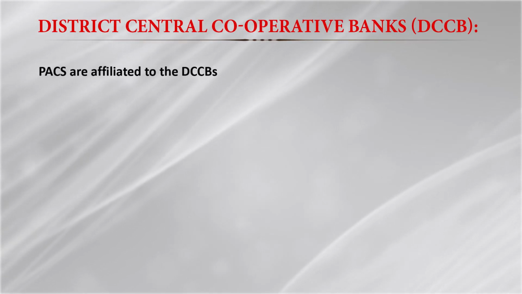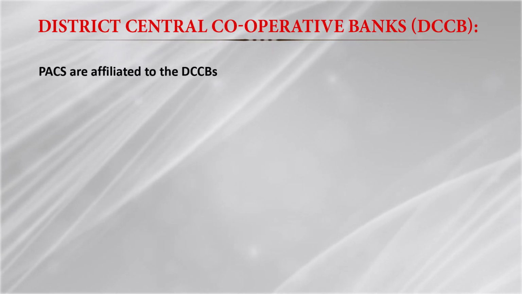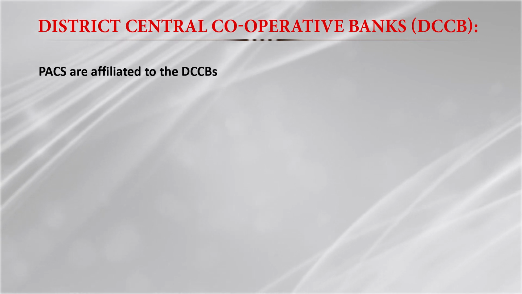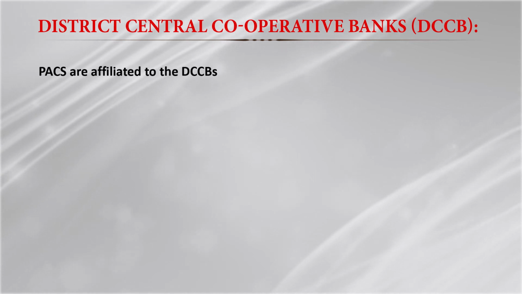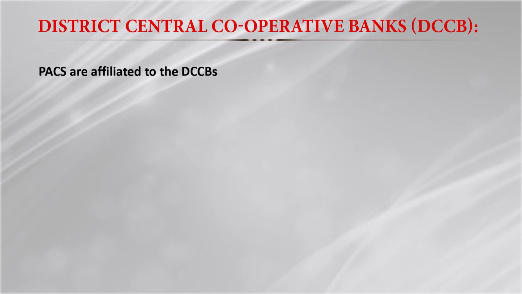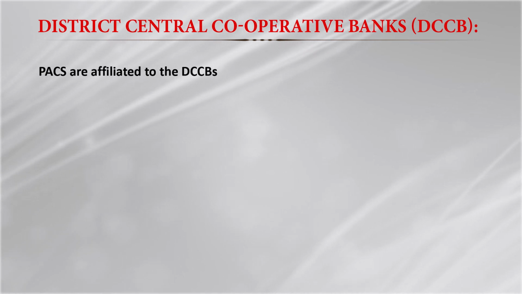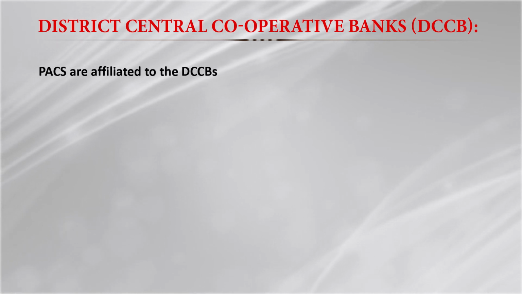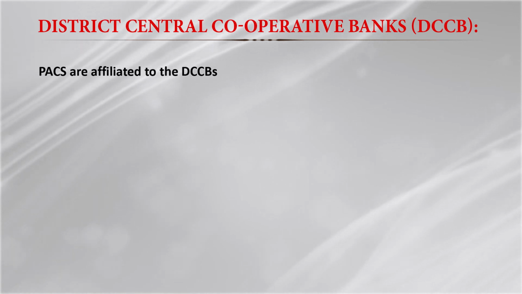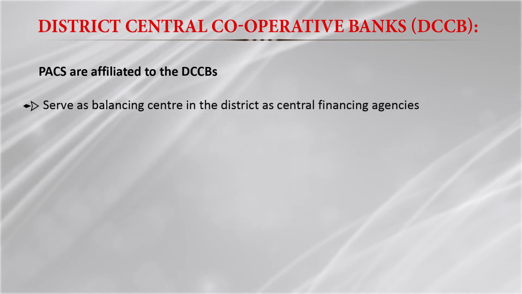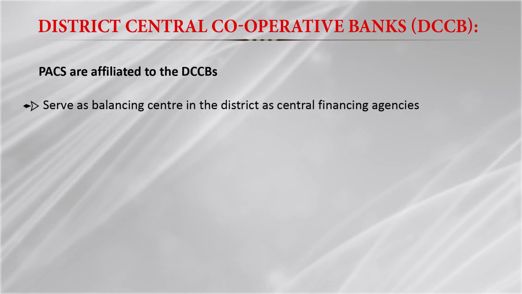Now we will move to the district central cooperative banks, DCCB, and basically all the primary agriculture credit cooperative societies are affiliated to the district central cooperative banks. Basically these are a liaison between the primary level credit cooperative societies and the state cooperative banks. So they are in between, and they coordinate the activities of the primary societies. They guide them. They basically serve as a balancing center in the district, as a central financing agency.